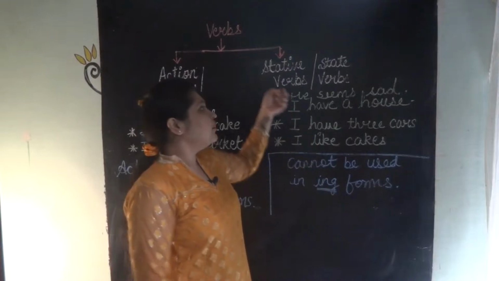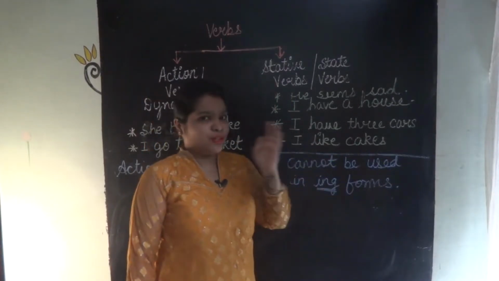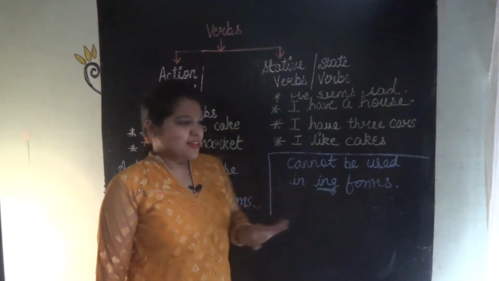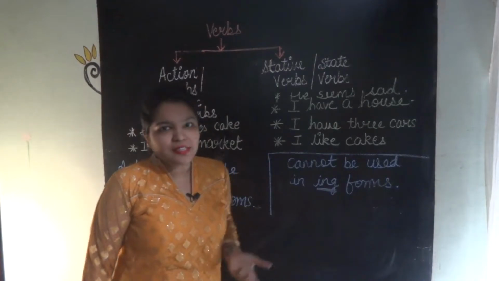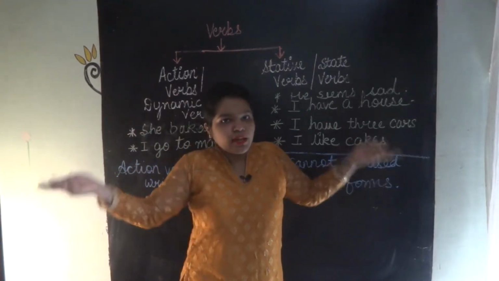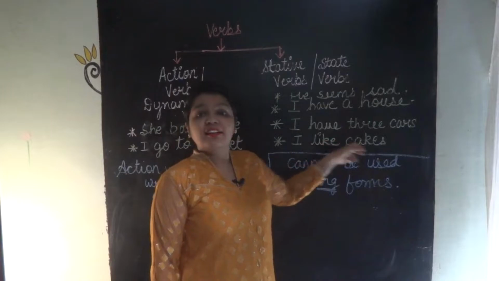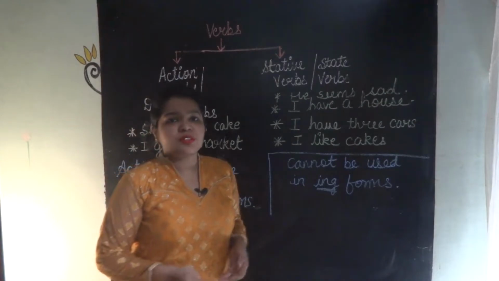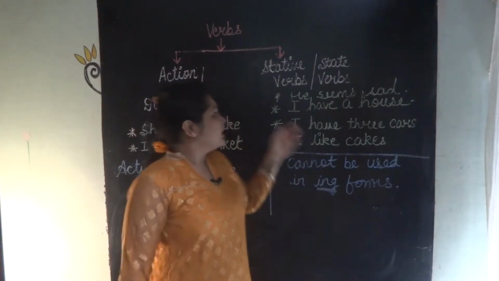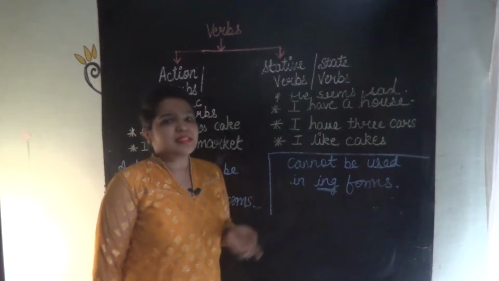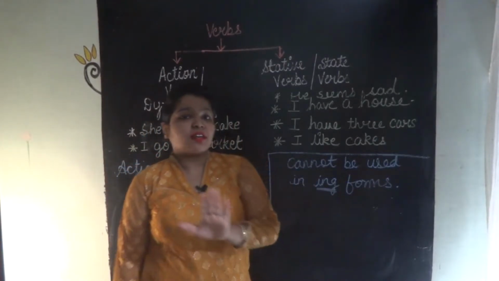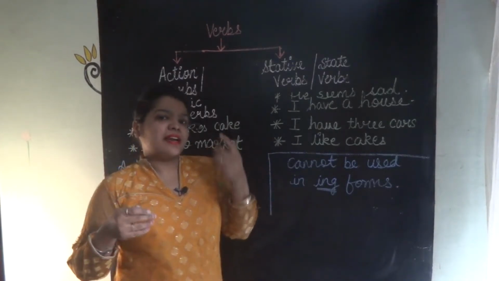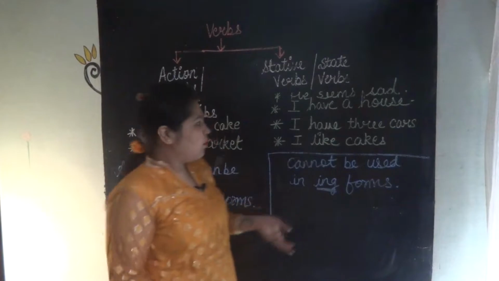This is stative verbs. I have 3 cars. Wow. I have 3 cars. Any action? No. I have just 3 cars and they are parked. No action. I like cakes. I like mangoes. I like apples. I like fruits. So any action is required? No. These are just the sentences in which no action is required. This is just the sentence that I am facing or I have or you have.